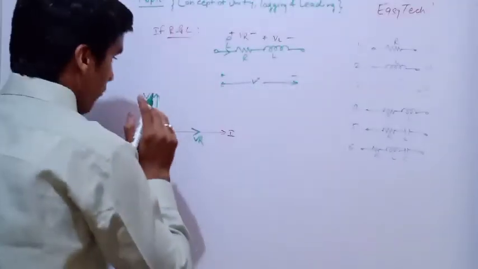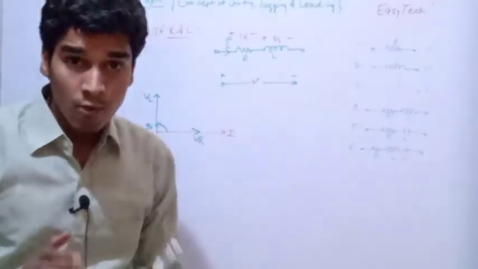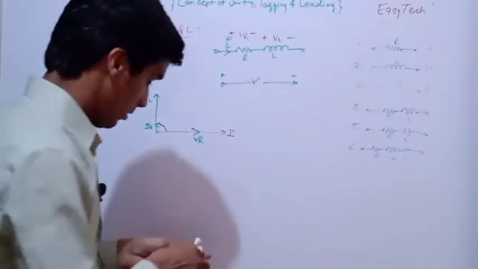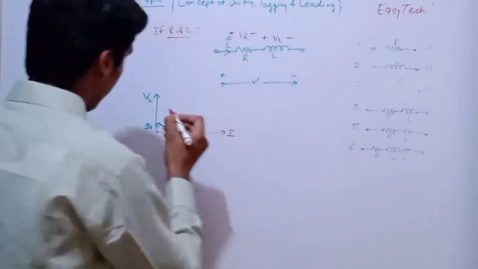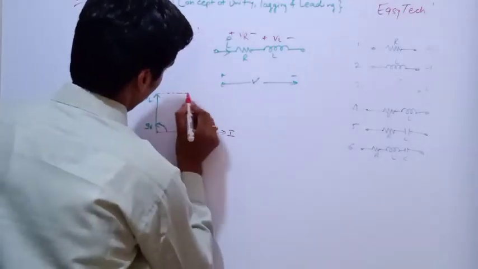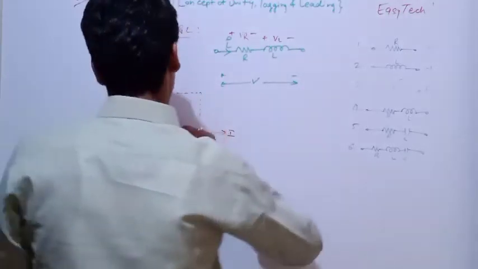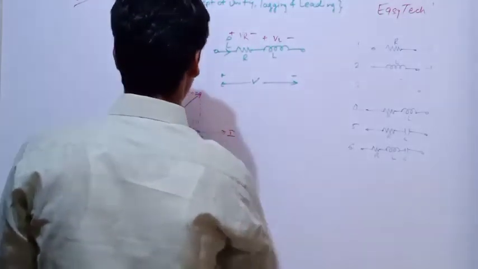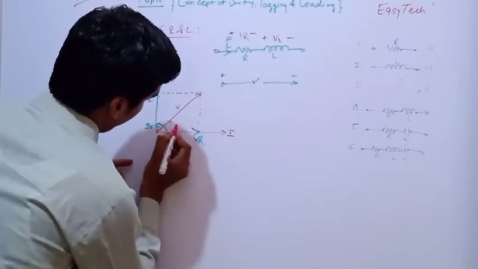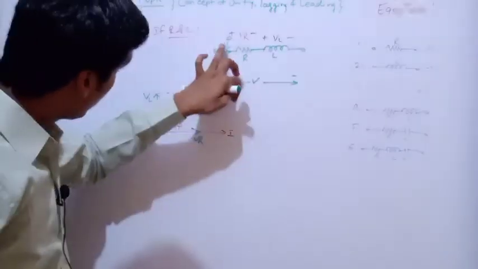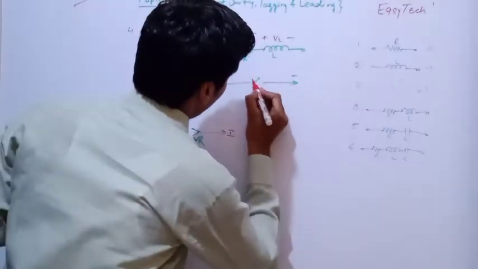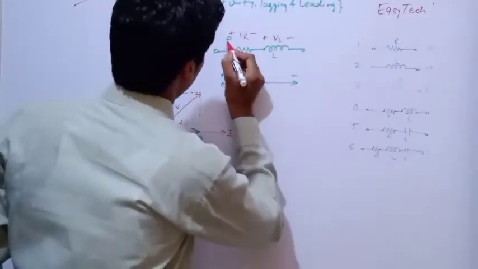Now what is the equivalent voltage? That is the phasor sum of VR and VL. So it will be like this. This may be VR, this may be V, and this will be the final phase difference of the voltage V. That is, what is the phase difference between this V and this I? It will be phi.